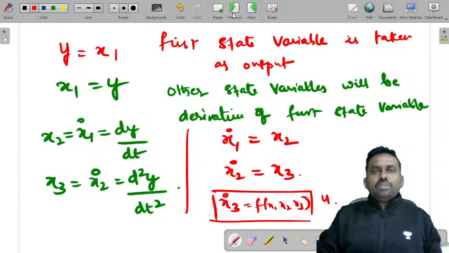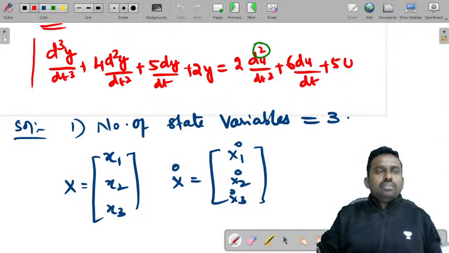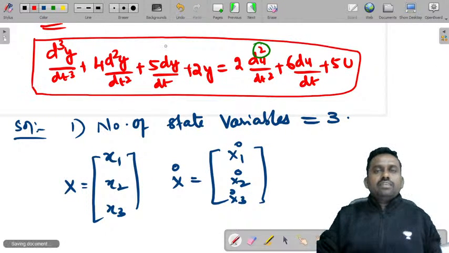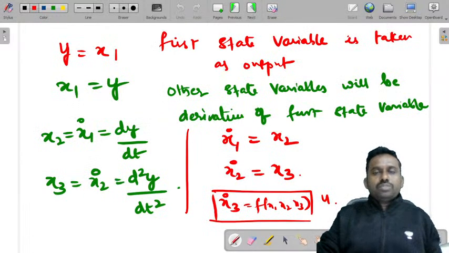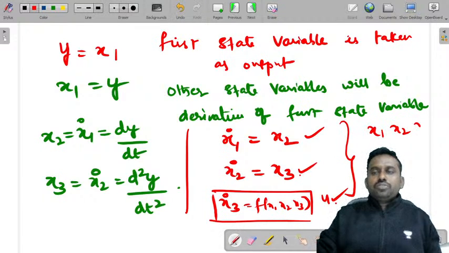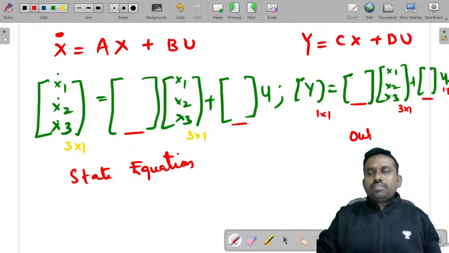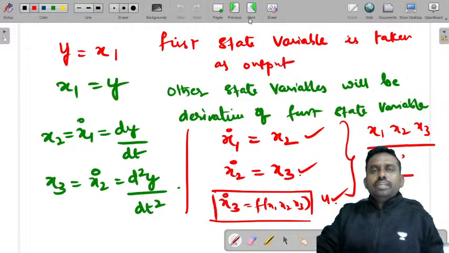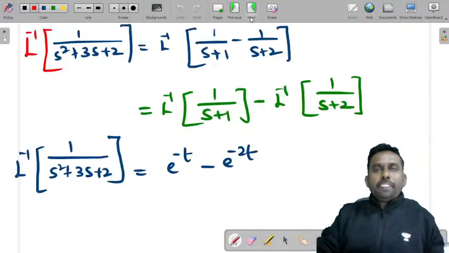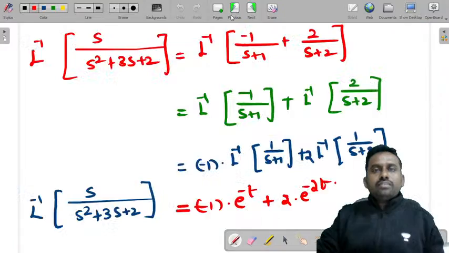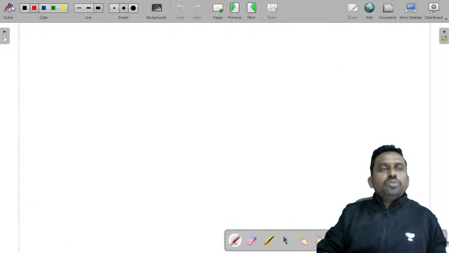Right, so you just need to substitute this in this equation and find the value of x3 dash, then determine x1 dash, x2 dash, x3 dash in terms of x1, x2, x3 and u, and substitute this in this state model. This is the state equation and this is the output equation. Right, so this is how you'll do it, and let's try to do one problem on ZIR and ZSR. I'll just tell you how you do that.